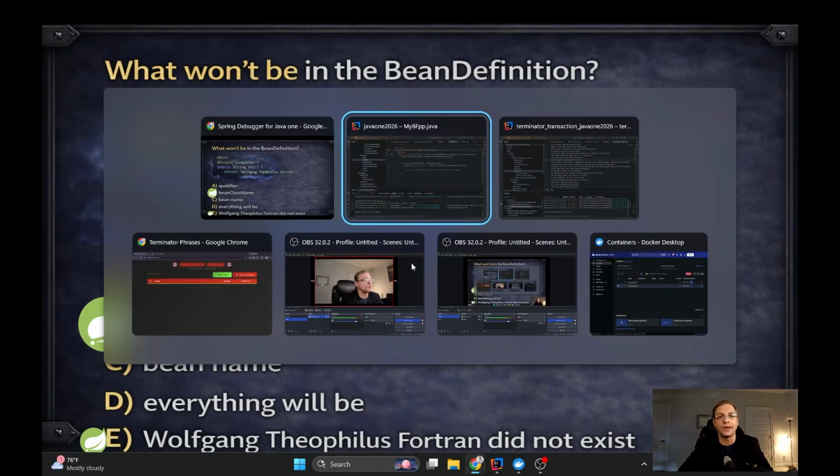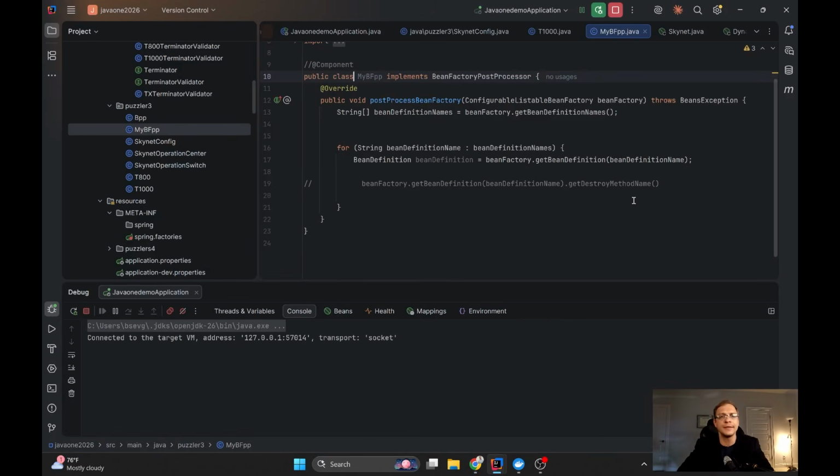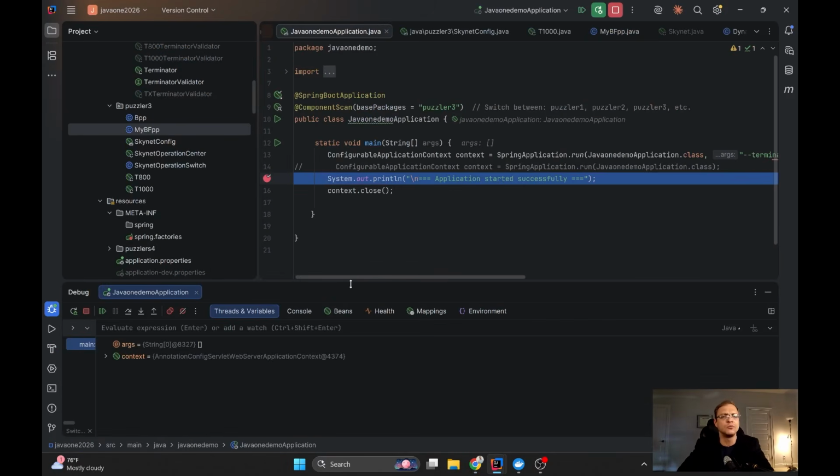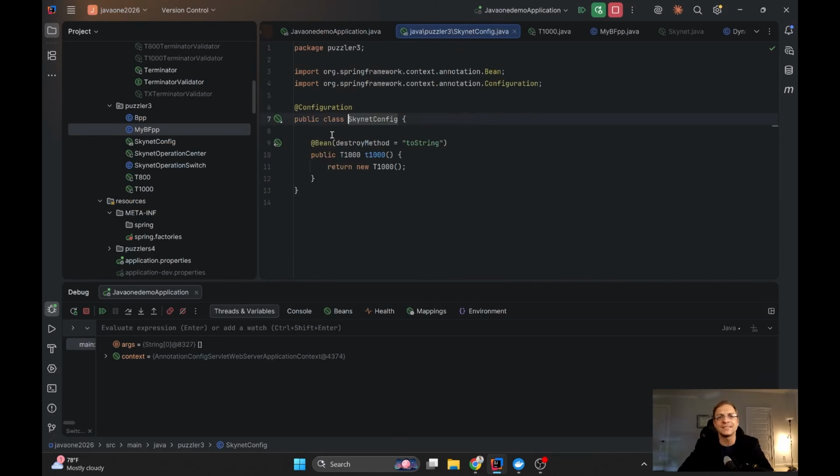And let me show you that when I'm debugging. So please pay attention. I think I have only 2 beans here. I don't have too much. Yeah, I have T800. These are beans which are scanned, but I have a little bit more beans because inside this kind of config I have another bean which has a declaration with destroy method toString.